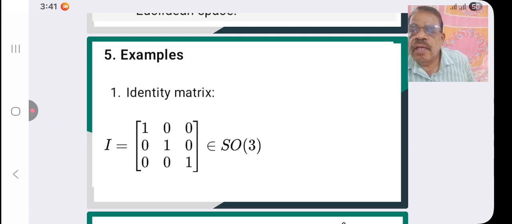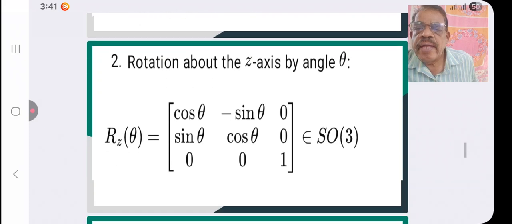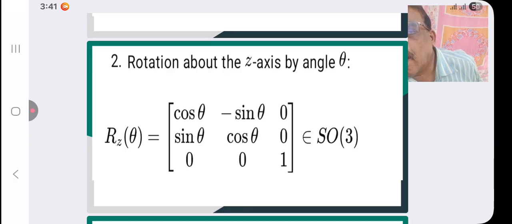Examples of O3 group matrices. Identity matrix I is equal to 1, 0, 0, 0, 1, 0, 0, 0, 1, a 3 by 3 matrix. That belongs to SO3. Rotation about the z-axis by angle theta: Rz theta. The first row is cos theta, minus sin theta, 0. The second row is sin theta, cos theta, 0. And the third row is 0, 0, 1. That also belongs to SO3.